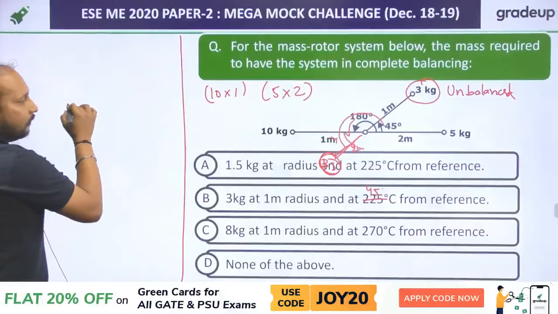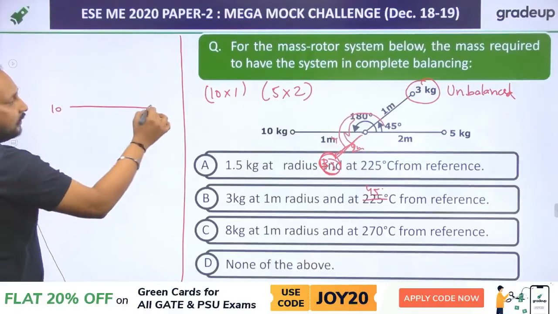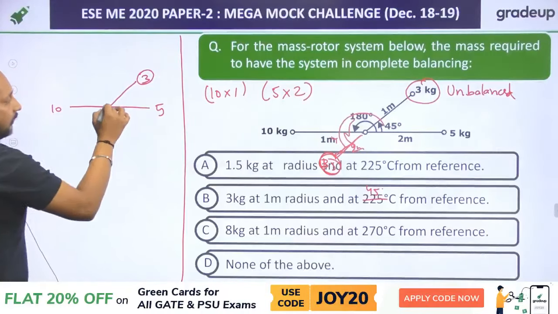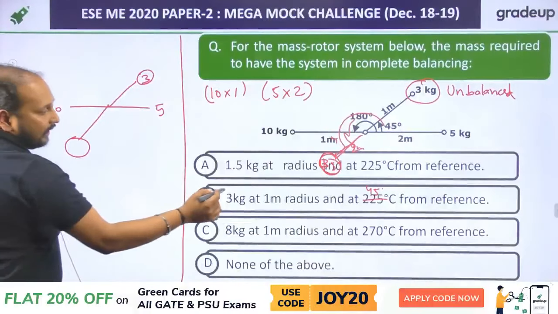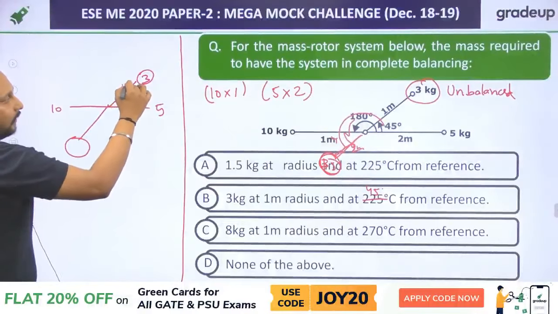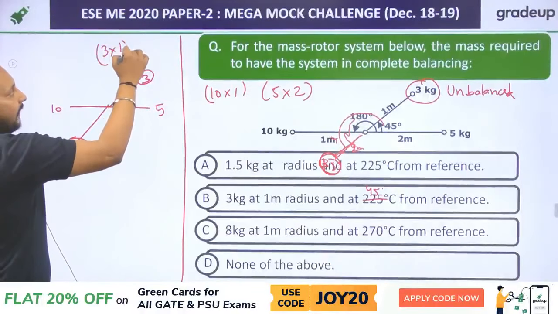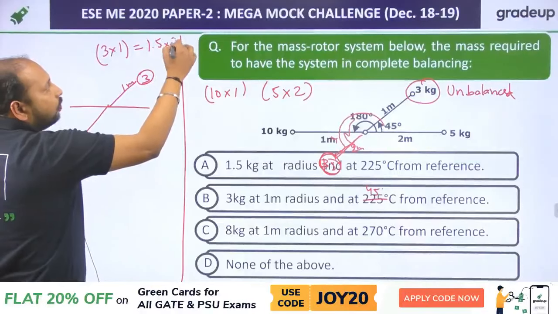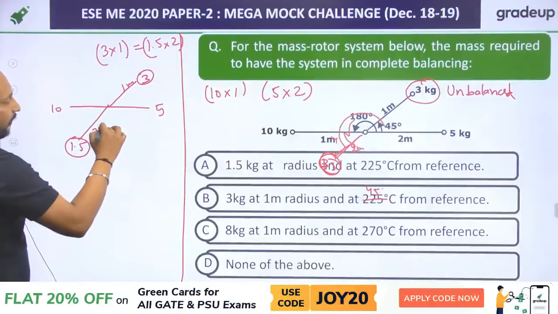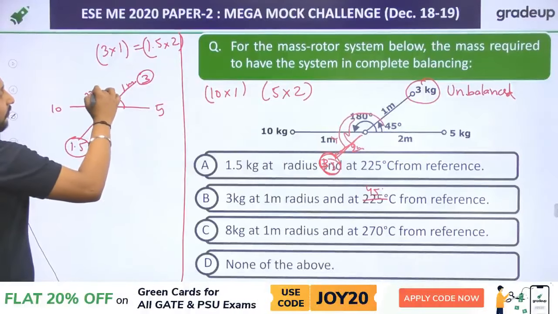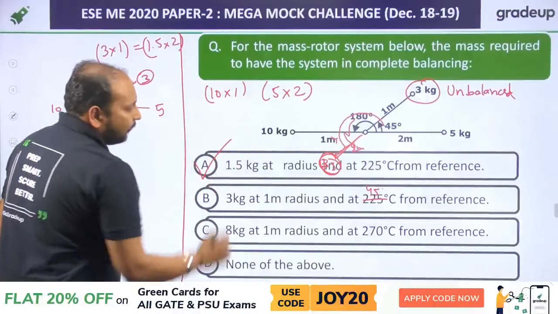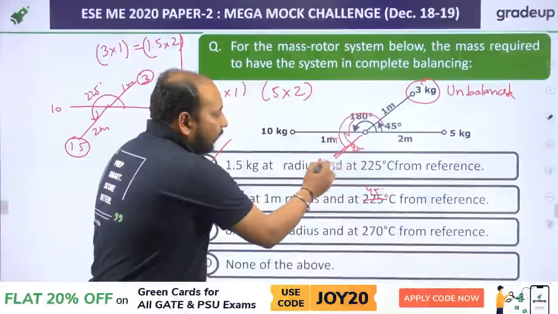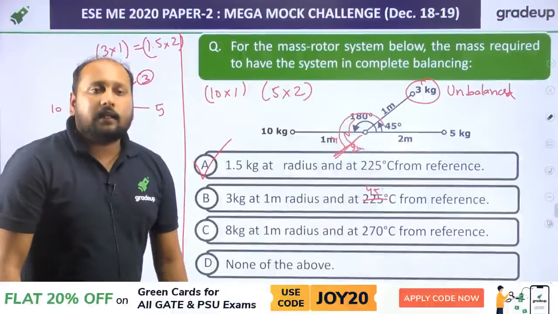If I draw over here, this is your 10 kg. This is your 5 kg. This is 3 kg. This is to be balanced. So the correct option should be, if this is 1 meter, so 3 into 1 should be equal to, if I'm taking this as 1.5, so 1.5 into 2, this is 2 meter, the total angle will be 225 degree. So the correct answer is option A, 1.5 kg at a radius and at an angle of 225 degree